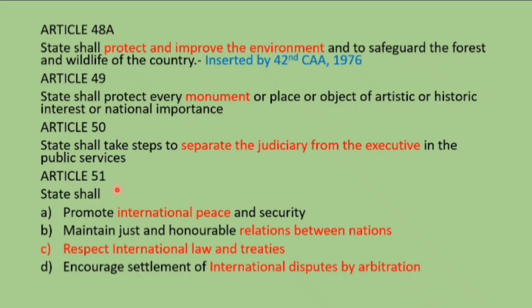And Article 51, the state shall promote international peace and security, maintain just and honorable relations between nations, respect international law and treaties, and encourage settlement of international disputes by arbitration. For 51 you remember U1, okay. So U1 means United Nations, promote international peace, security and all these points you can remember using that. Then going to the next,